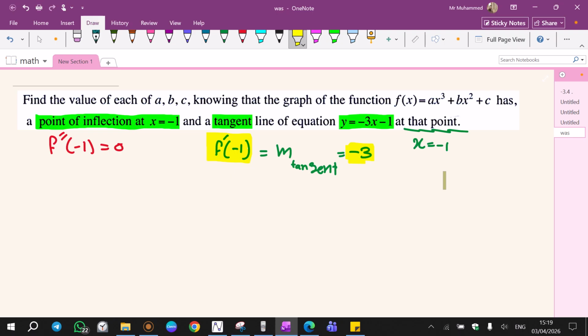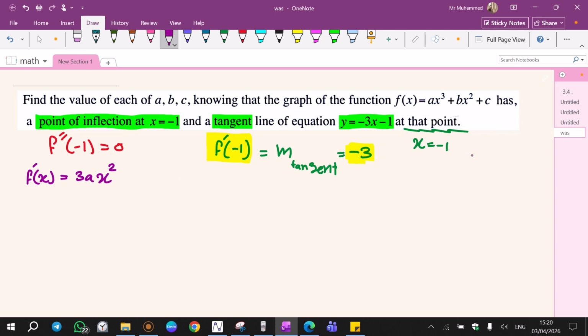Alright, let's begin. Let's work on f double prime first. I just need to find the second derivative for this function. F prime x equal to 3ax power 2. Now you might wonder why we work on f double prime first.